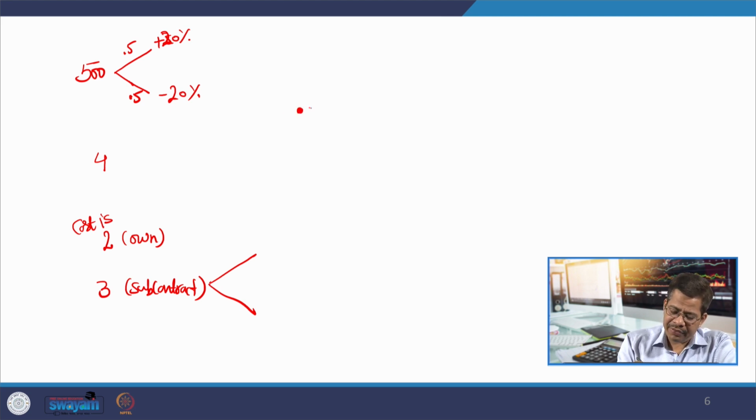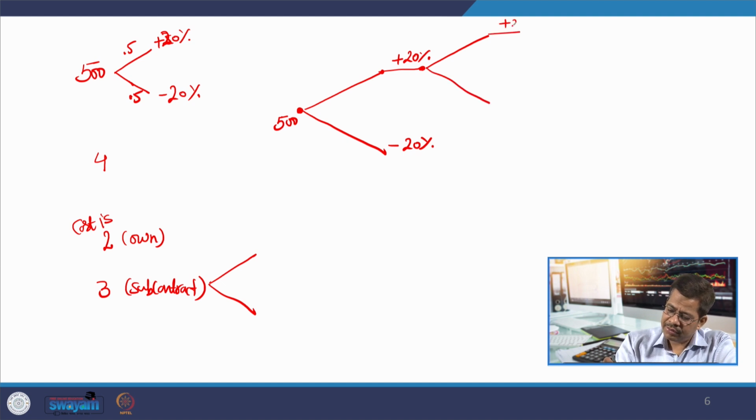Starting point 500, demand can increase, demand can decrease, and then again from here also demand can increase, demand can decrease, like that, and every time things are happening with equal probability.